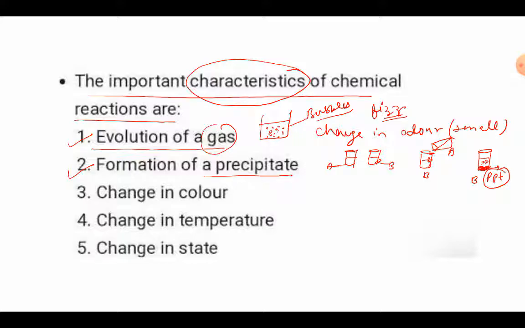So if in a reaction we have taken two solutions, and upon mixing the two solutions we get the products, that is, the chemical substances which are formed after the reaction, one of the products is a solid residue which settles at the bottom. Okay, a precipitate will always settle at the bottom, and above it there will be the solution of another chemical substance.